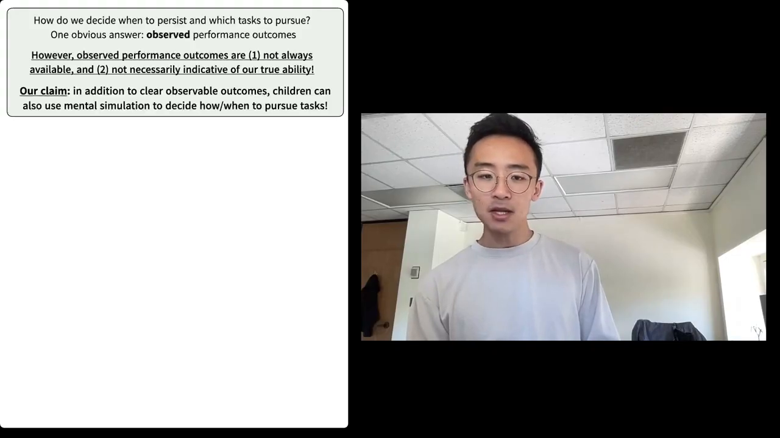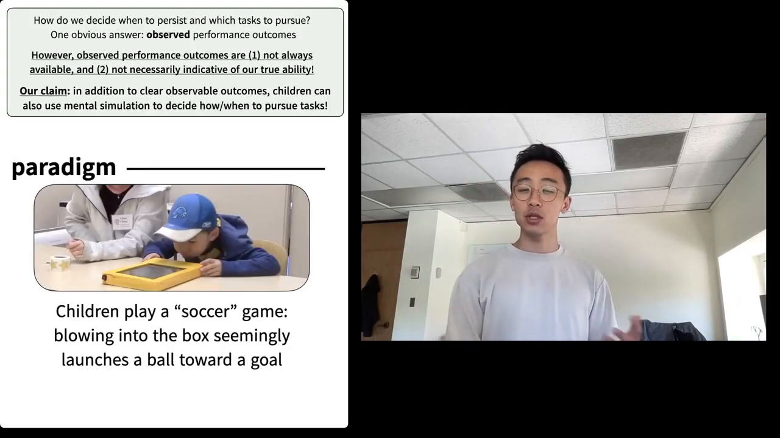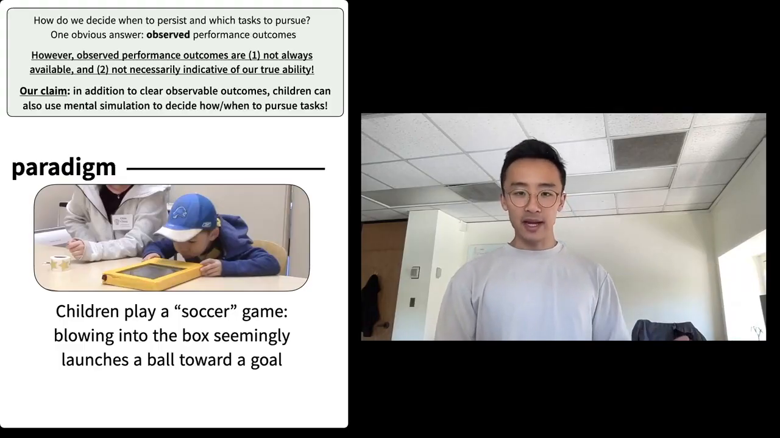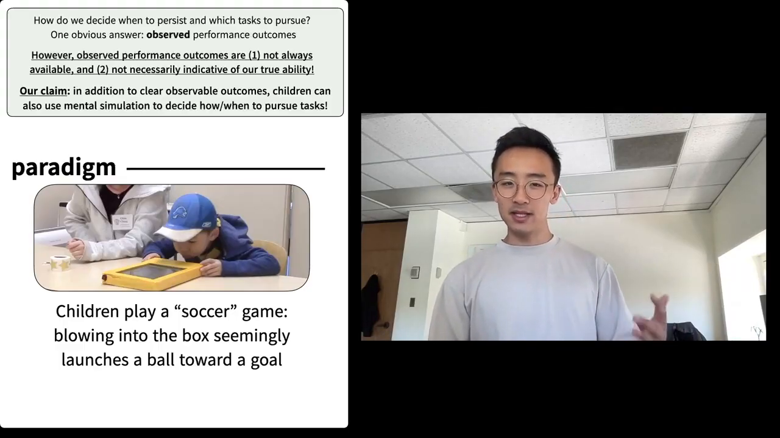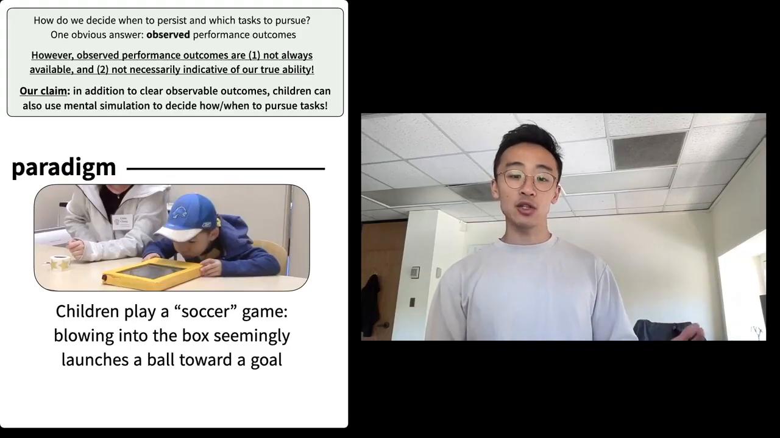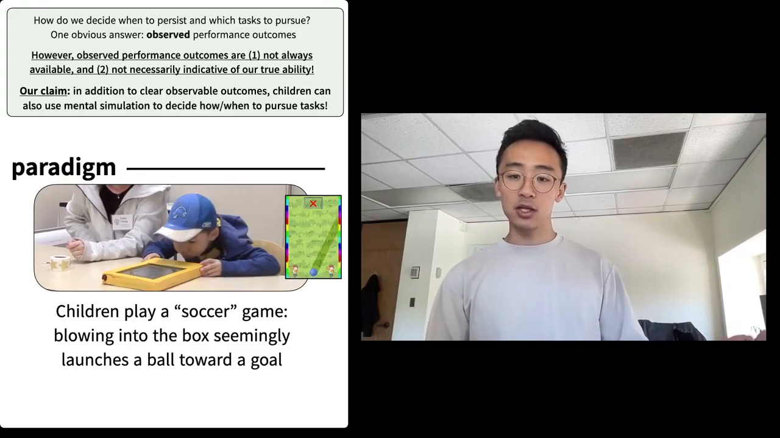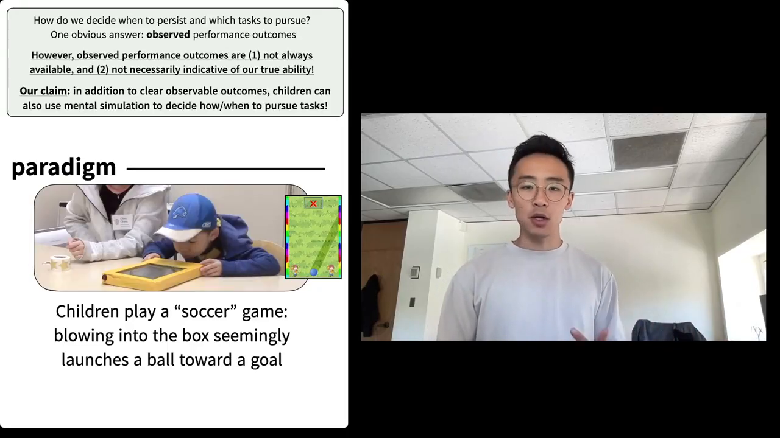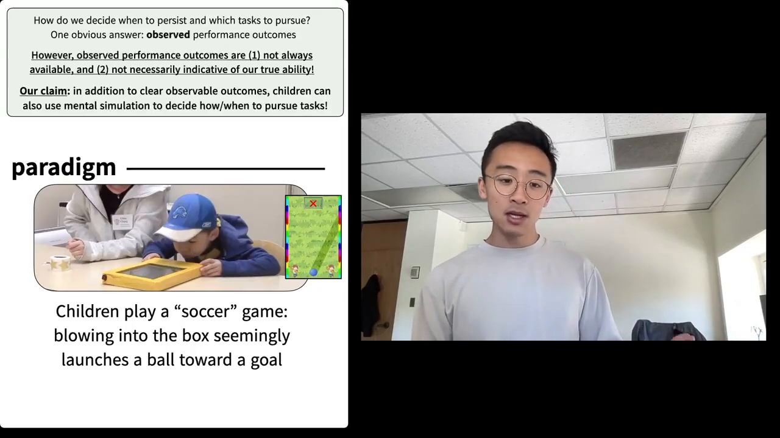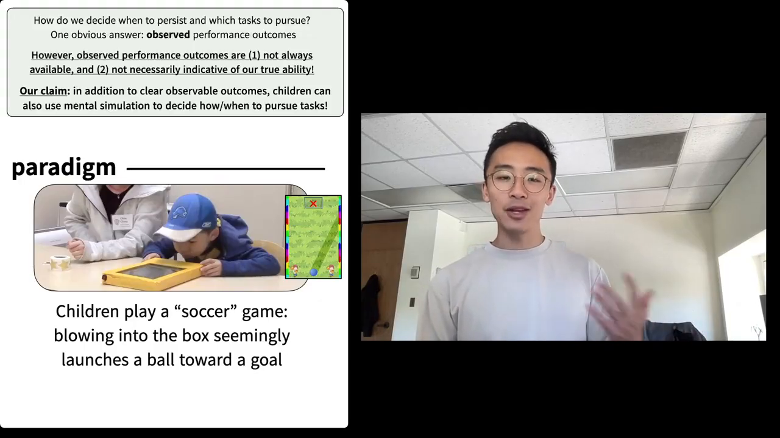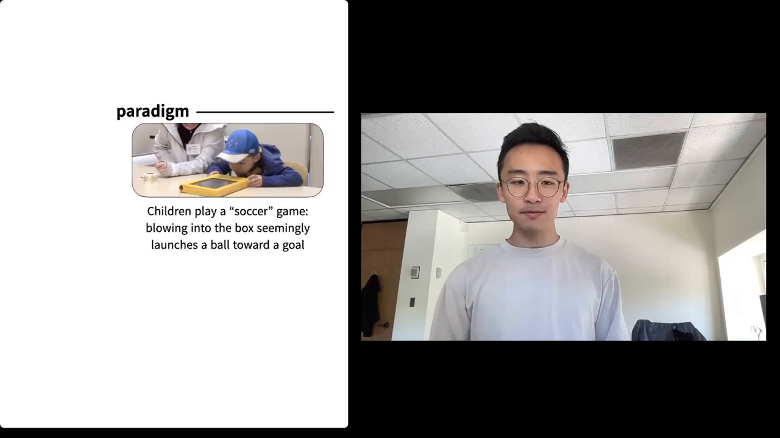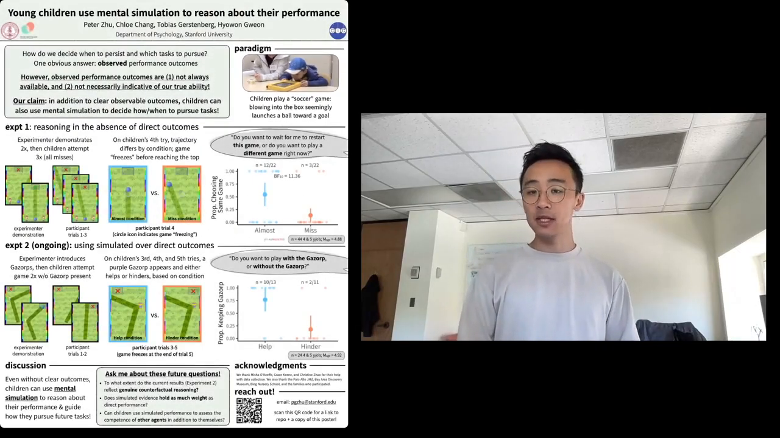To do this, we had children play a virtual soccer game. In order to play the game, they had to blow into the bottom of this yellow box here, which seemingly launched a ball from the bottom of the screen to the top of the screen. In reality, the ball's trajectory was always predetermined, but children thought it depended on how they blew air into the box. We conducted two experiments using this paradigm.